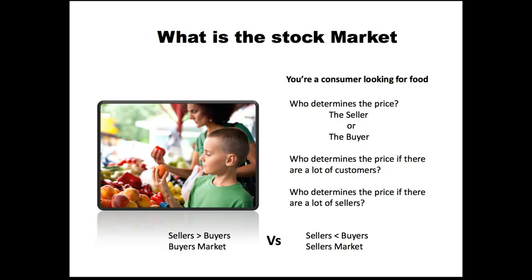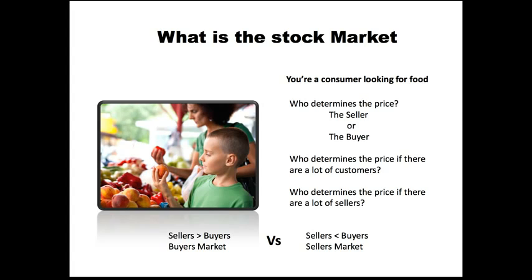So let's go to the boy and his mother picking the fruit. In this scenario, let's say that this little boy is going to go up and buy this peach from a vendor. As he walks up, he asks the vendor, how much is the peach? And the vendor replies, let's just say $1. And so at that point, if the little boy decides to buy the peach for $1, the market price for that peach was determined by who? Was it determined by the vendor selling the peach, or was it determined by the boy?